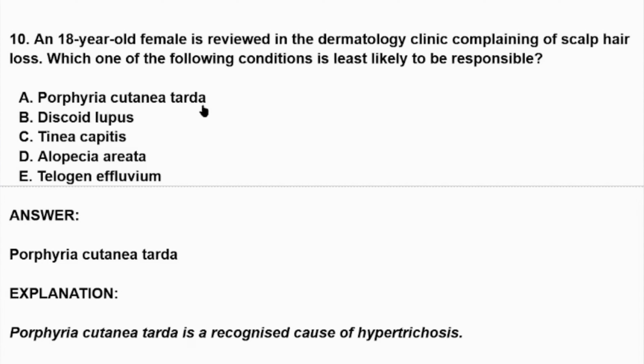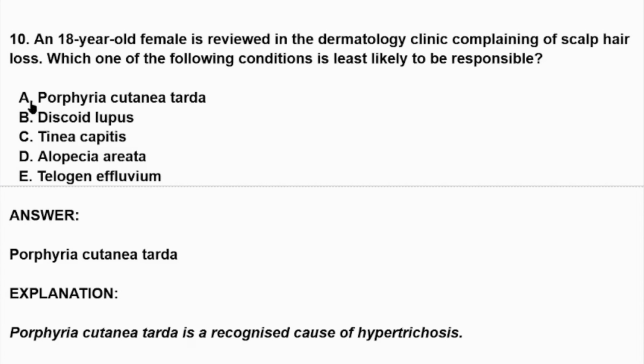A. Porphyria cutanea tarda. B. Discoid lupus. C. Tinea capitis. D. Alopecia areata. E. Telogen effluvium. Okay, here we have an 18-year-old female coming with scalp hair loss, or alopecia, and it's asking for the least likely responsible. Okay, Porphyria cutanea tarda.